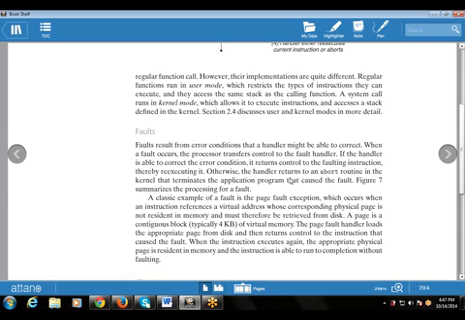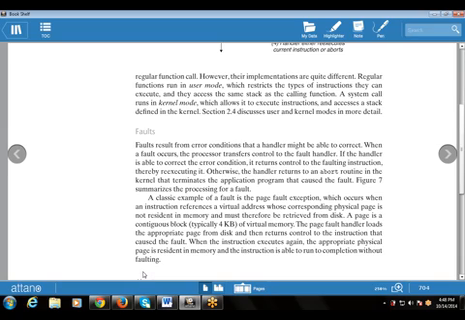A classic example of a fault is the page fault exception. This occurs when an instruction references a virtual address whose corresponding physical page is not resident in memory and must therefore be retrieved from the disk. So this is the best example, when a page fault exception occurs. A page is a contiguous block, typically of 4 KB, of virtual memory.